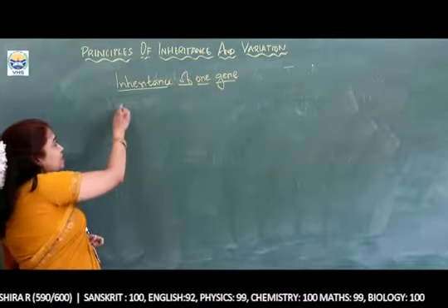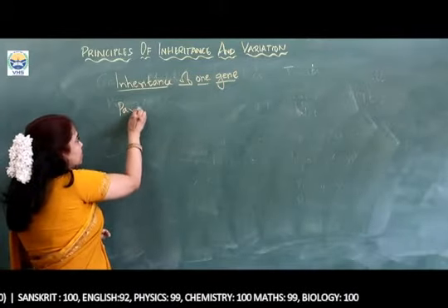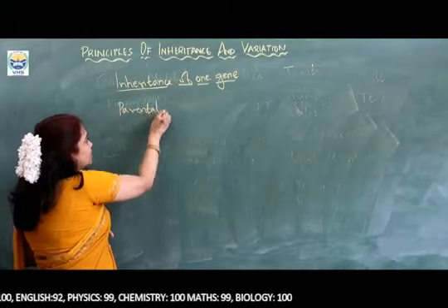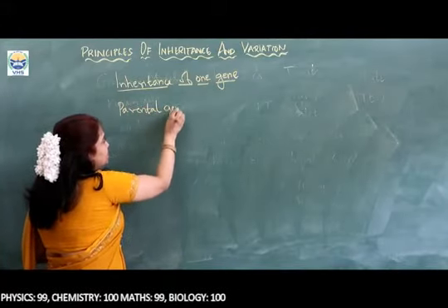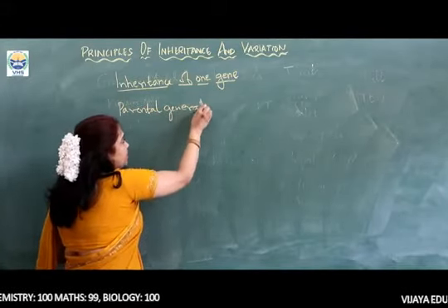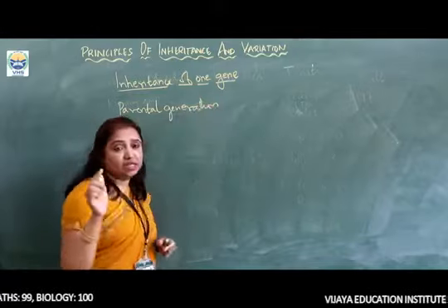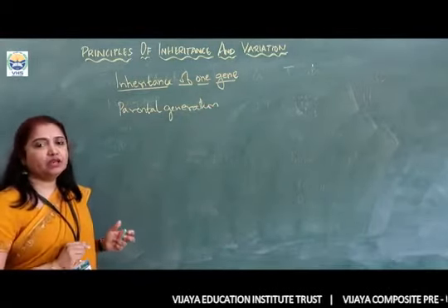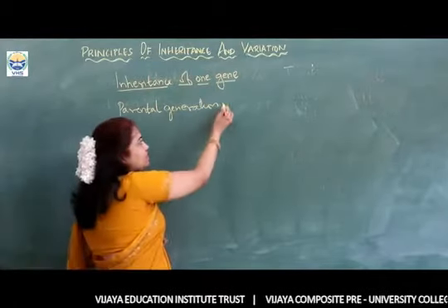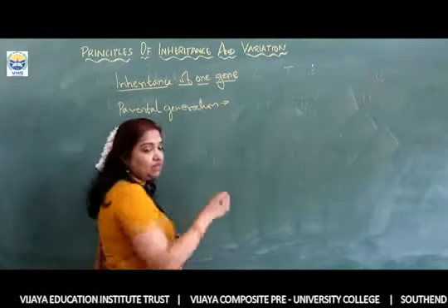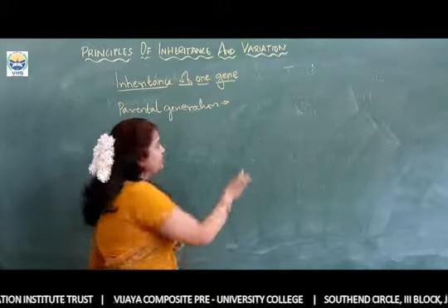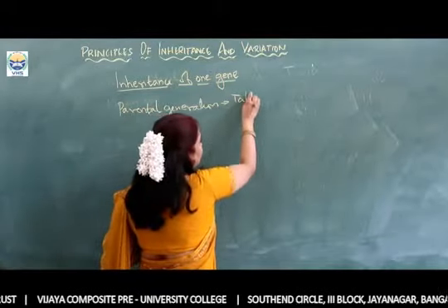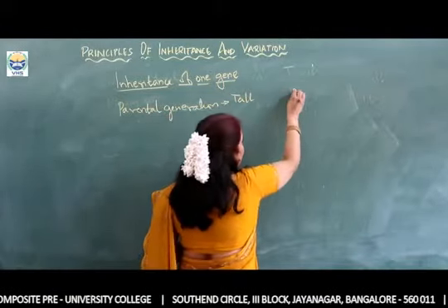For this experiment, we are going to take pure lines as the parental generation. We call that the parental generation. Now here, for this parental generation, we are going to take a plant with a single character. First, let us take height of the stem. In the parental generation, let us consider two parents. One will be tall, the other one will be dwarf.